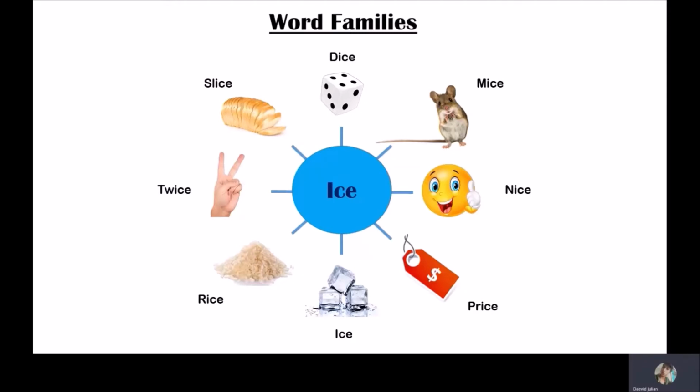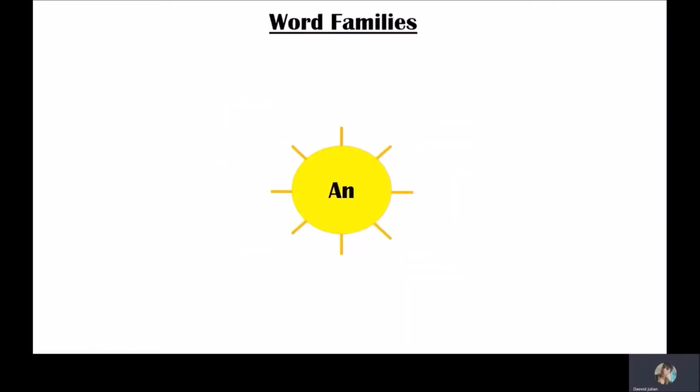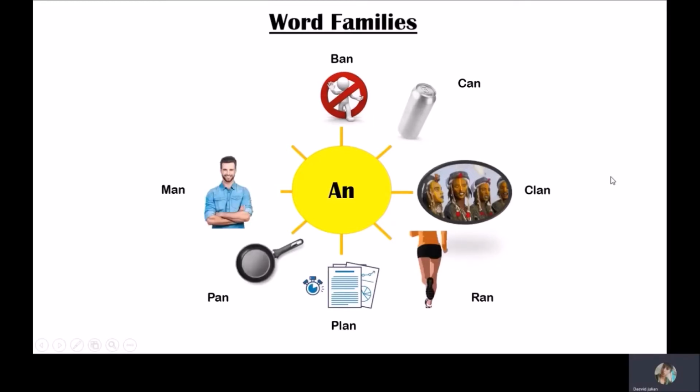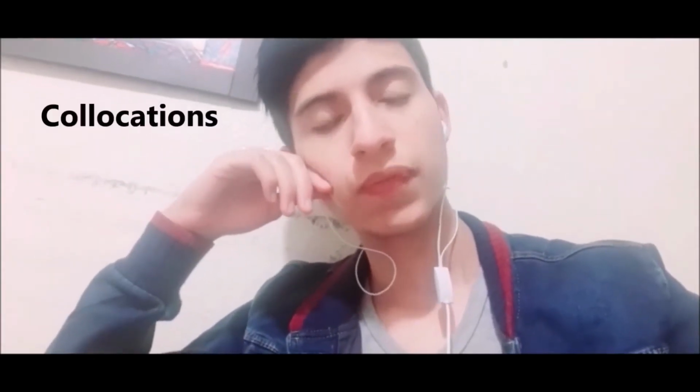The suffix "an." Let's see words like ban, can, clan, ran, plan, pan, man, and fan. Okay, the next topic is collocations.